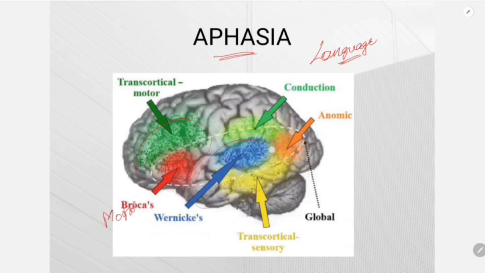And this is the temporal lobe. In the superior temporal lobe we have the Wernicke's area, which is also the sensory area. So இது இல்லாமல் we have other areas. The green color denoted இருக்கு, it is the transcortical motor area, and the yellow color denoted இருக்கு, it is the transcortical sensory area. இது இல்லாமல் we also have some fibers which is connecting the Wernicke's area to the Broca's area, which is called as the arcuate fasciculus.